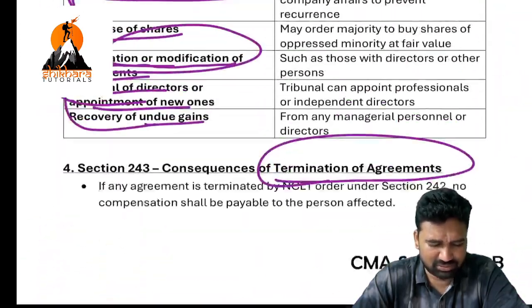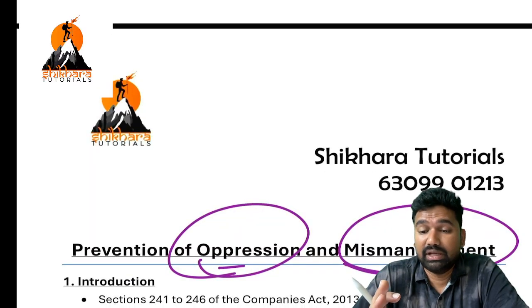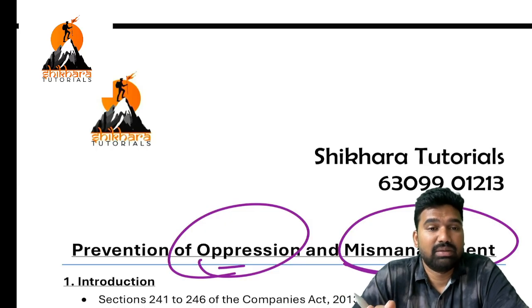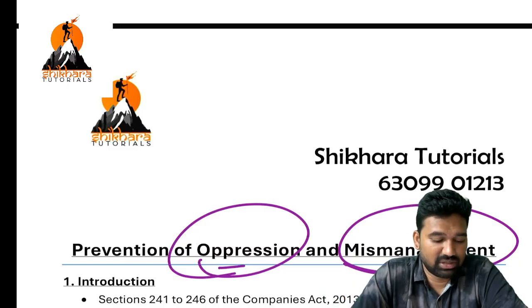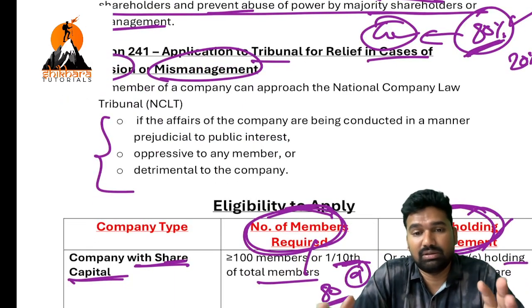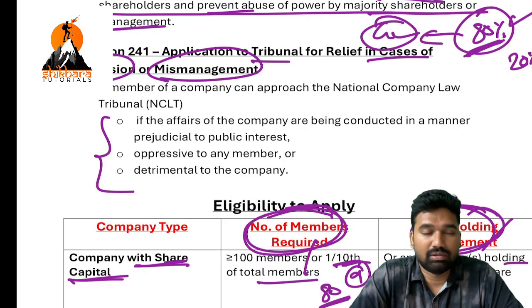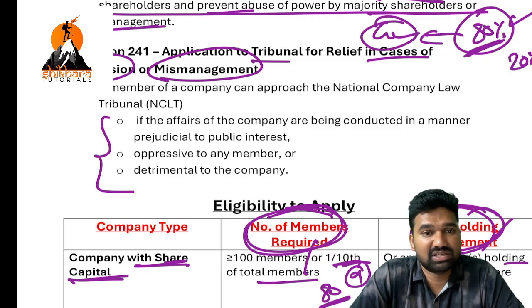I'm getting a continuous cough. So this is all about inspection, investigation, inquiry, compromise, arrangement, amalgamation, prevention of oppression, and mismanagement. This is the basic quick revisionary session of these three chapters. To the extent possible, in the given limited time, I have written almost all the concepts related to these topics in this material, and I have discussed them in this quick revisionary session.